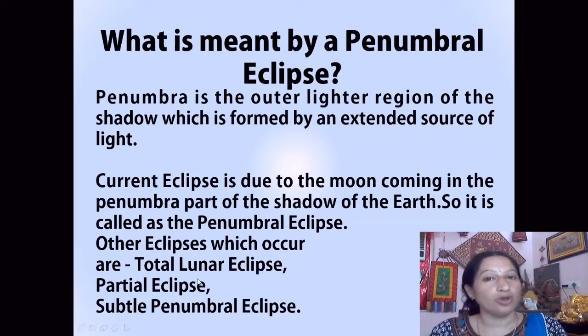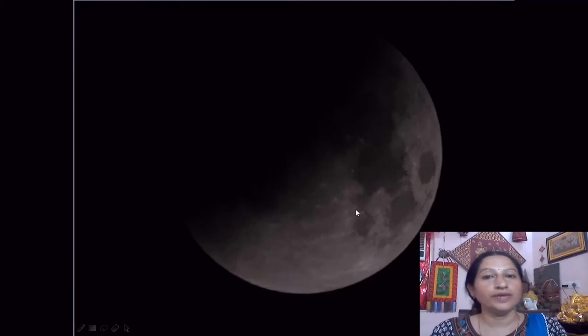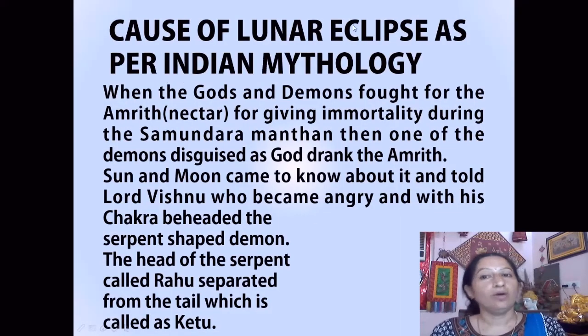Other eclipses which occur are the total lunar eclipse, partial eclipse, and subtle penumbral eclipse. All these lunar eclipses can occur at different times. And currently what we are seeing is the penumbral eclipse because the moon is coming in the penumbra region of the shadow of the earth. You can see this is a photograph which was taken in a previous penumbral eclipse.